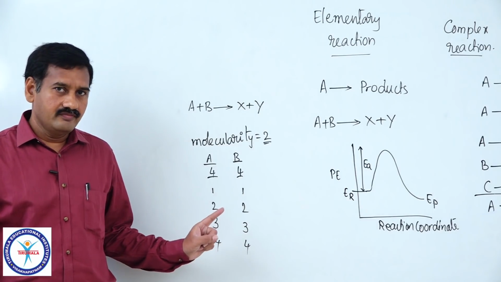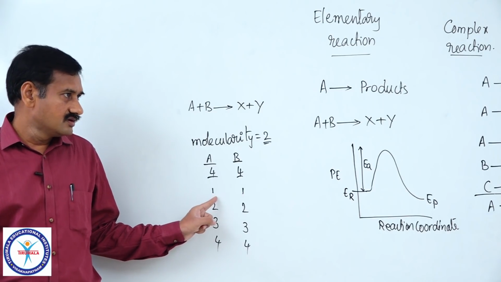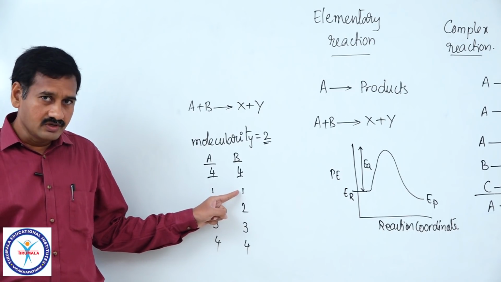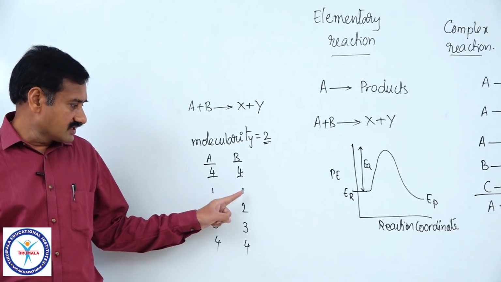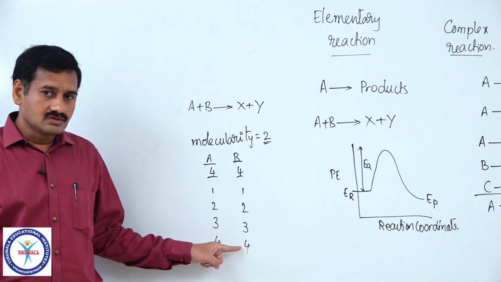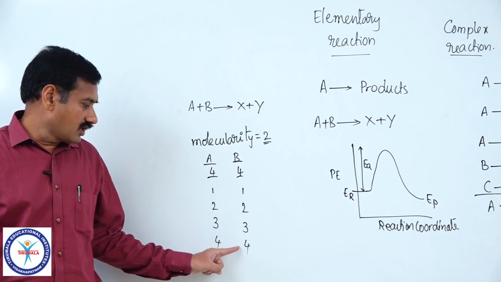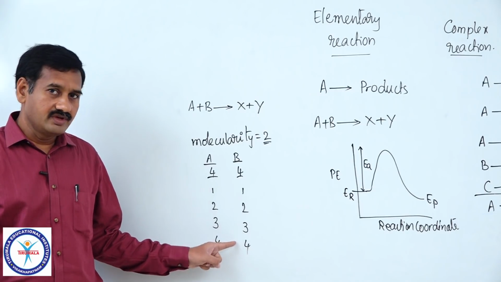Simultaneously in unit time, this first molecule of A not only combines with the first molecule of B, it may combine with the first, second, third or fourth. So it can make 4 collisions with 4 molecules of B.